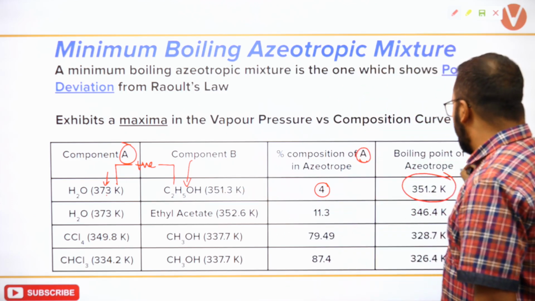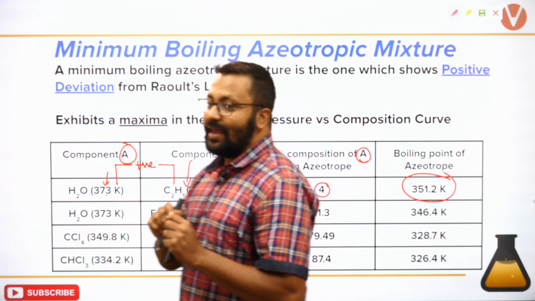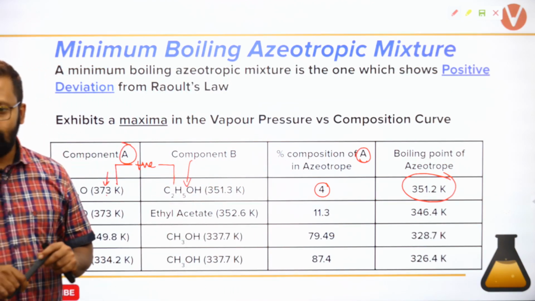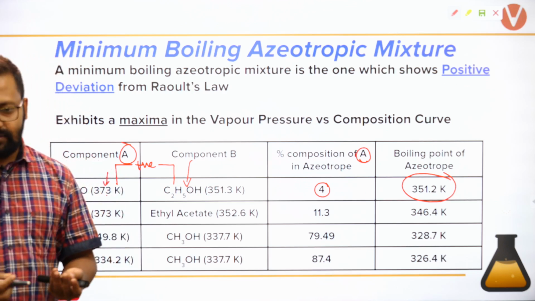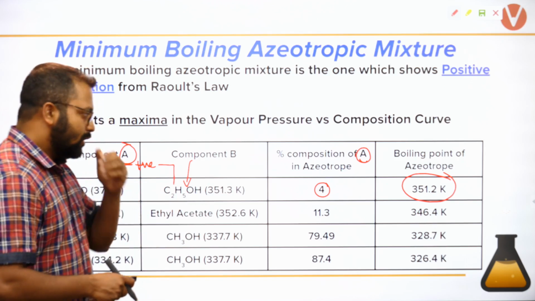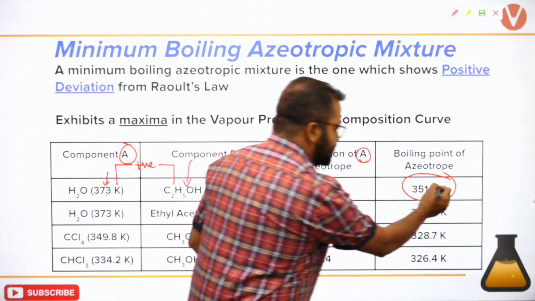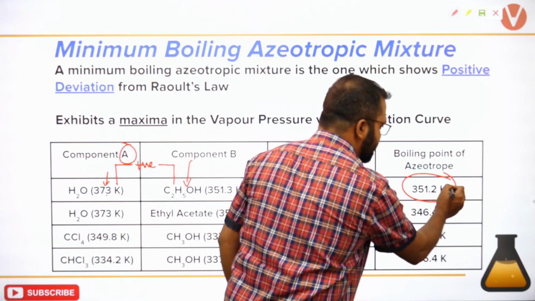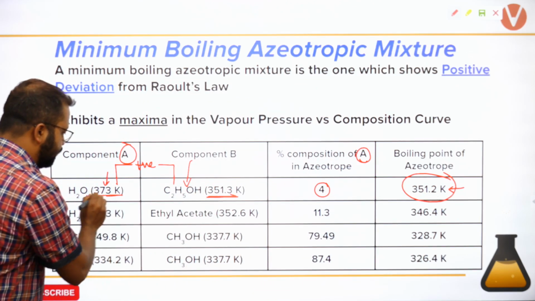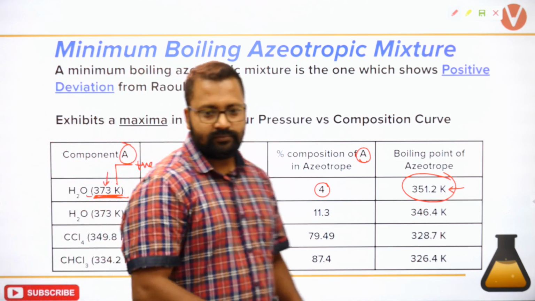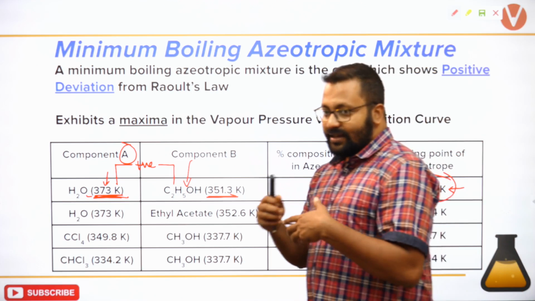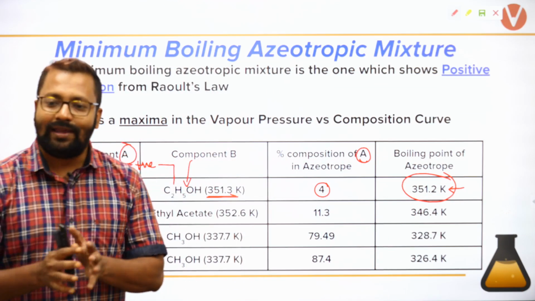So isn't the boiling point of azeotrope coming as lesser than either of these two? You cannot determine the ratio, this is done experimentally. Aren't you seeing that this boiling point is less than the boiling point of ethanol as well as the boiling point of water? Yes. So that is known as a minimum boiling azeotrope.